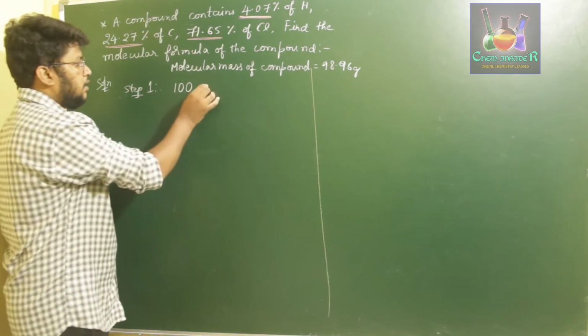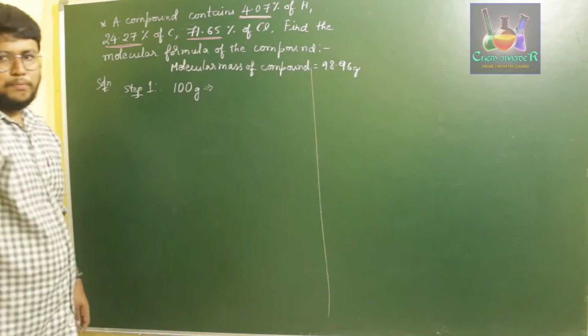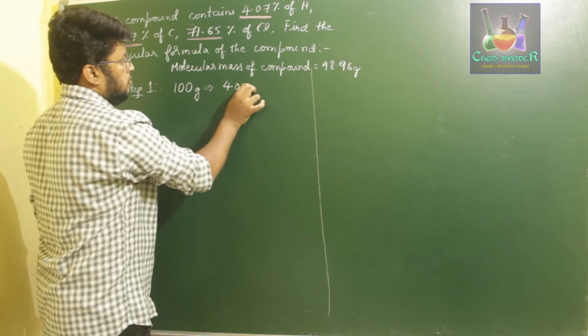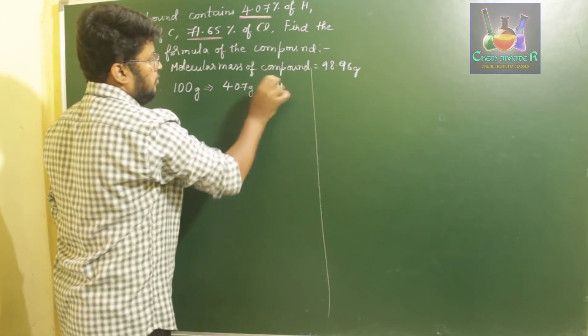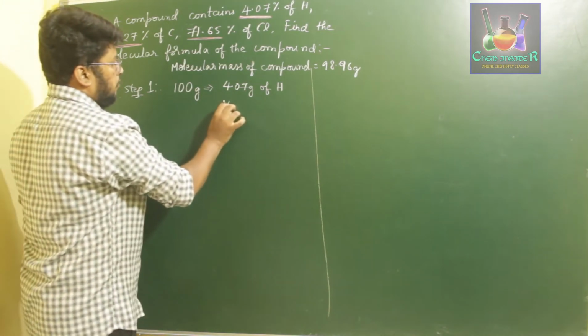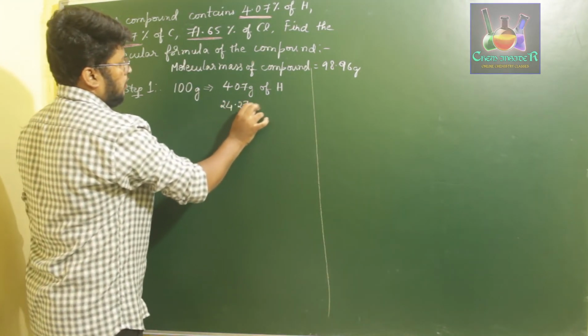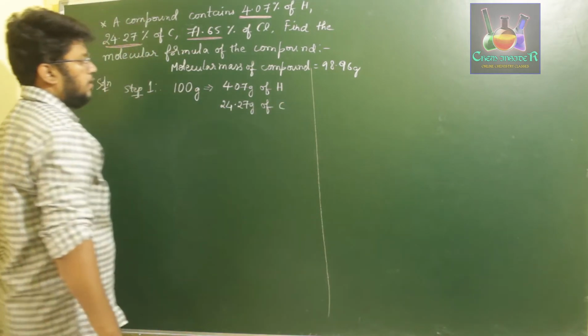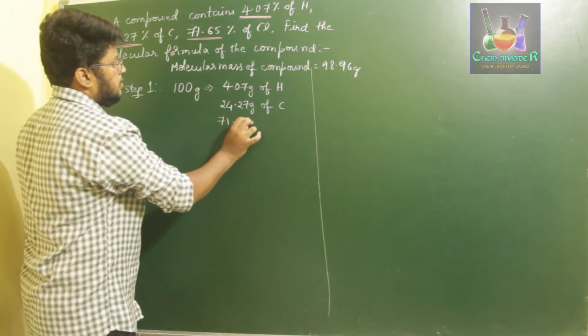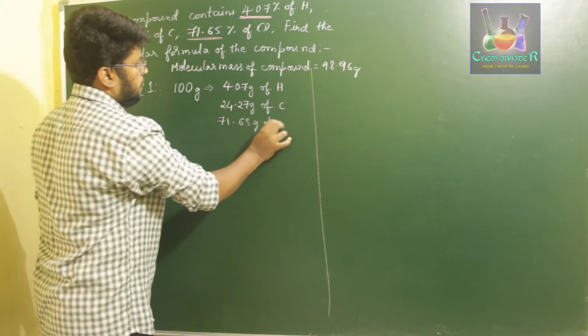That implies that for 100 grams of compound we have 4.07 grams of hydrogen, 24.27 grams of carbon, and 71.65 grams of chlorine.